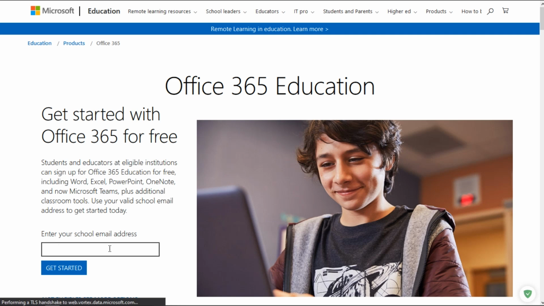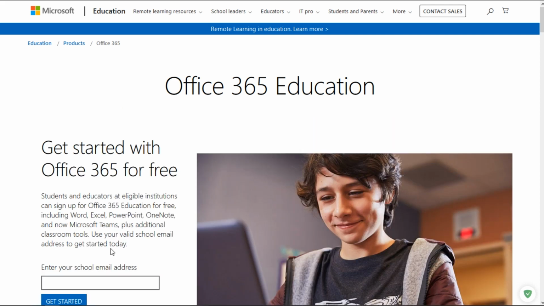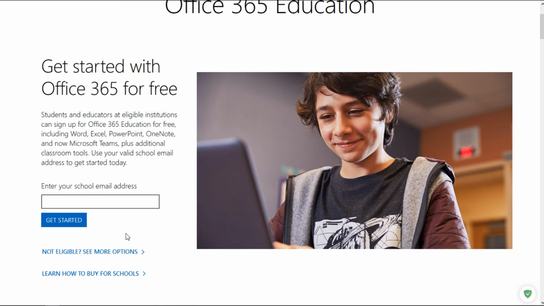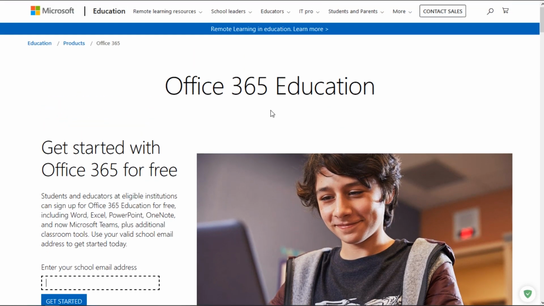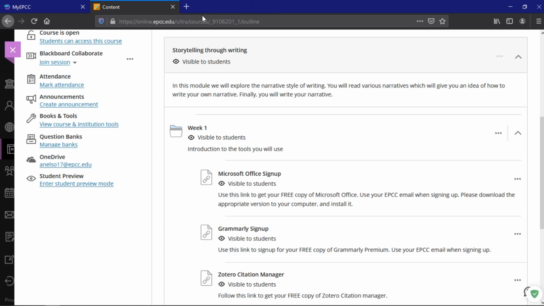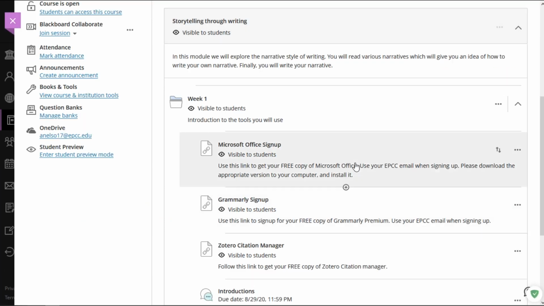Right here you need to enter your school email address. Now again, it needs to be your official EPCC email address. If you use anything else, it might ask you to pay for it, but by using your official address, it's already paid for by the school. So you'll just enter that here. Enter your address. Then after you press get started, it will send you a confirmation email. So you're going to go over to your email, confirm that you're you, and then sign in to Office 365.